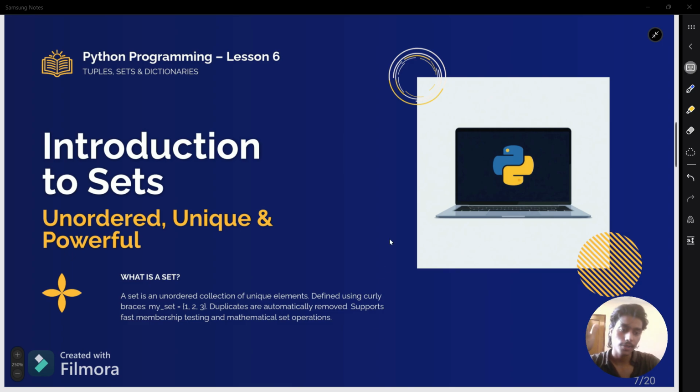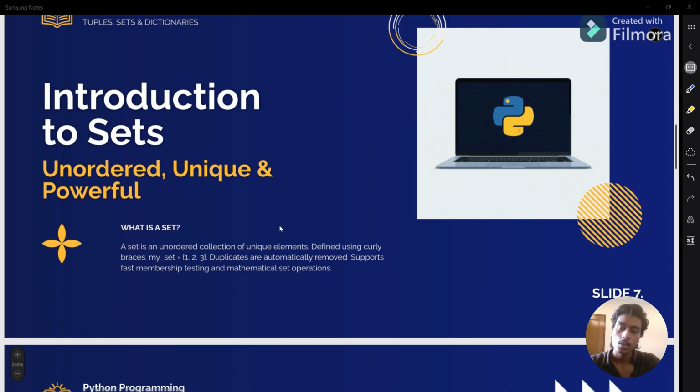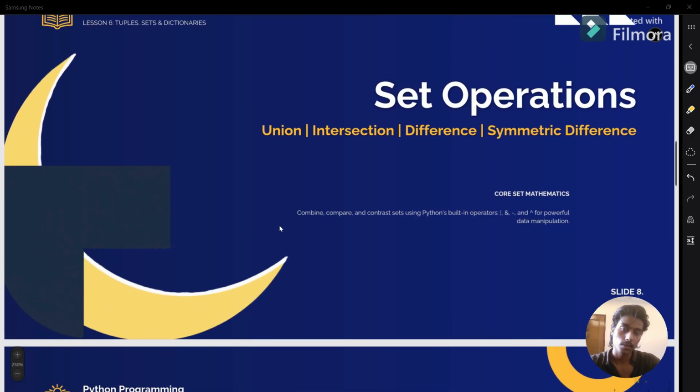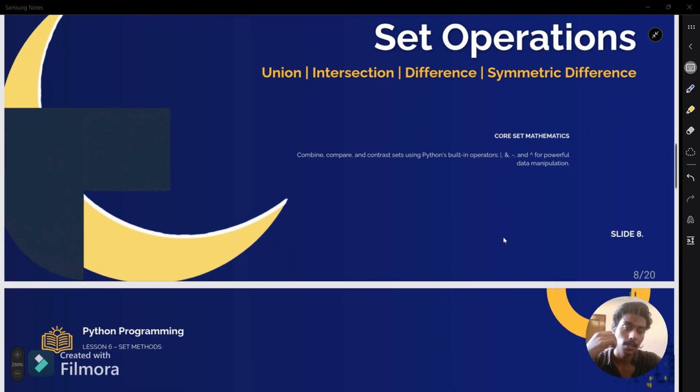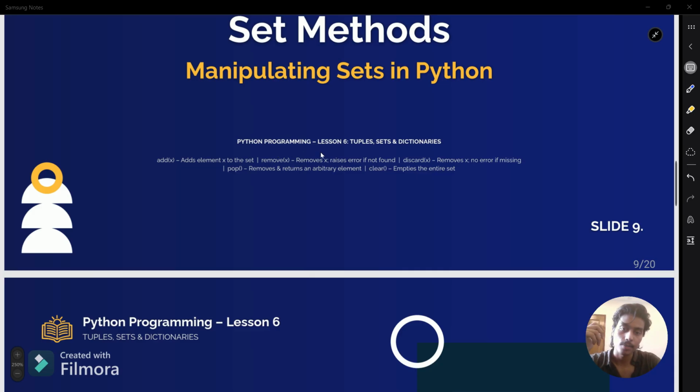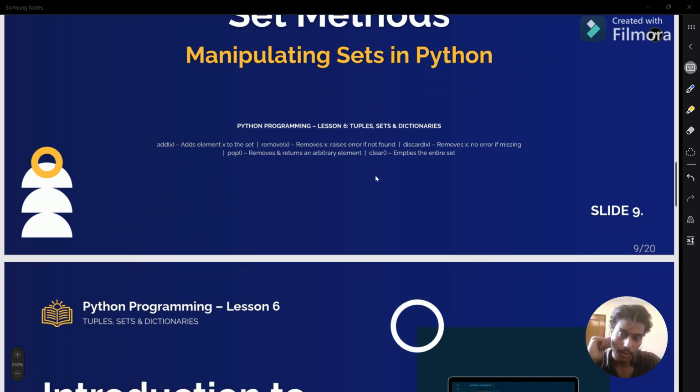And congratulations, we have done with the sets. Now we know that sets are unordered, unique and powerful, and they avoid duplicates. We have done the set methods, compare, combine, contrast. We have done all this, and we have also done add, remove, and discard. We have done pop and clear also.